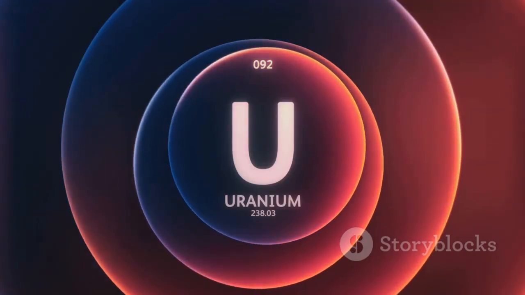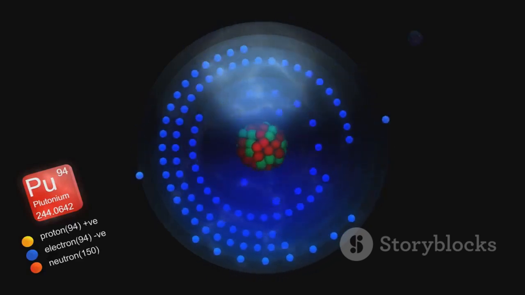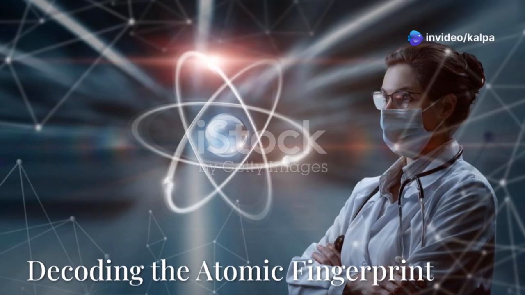These quantized energy levels are determined by the wave nature of electrons. In the quantum world, particles like electrons can also behave like waves. These stable energy levels are called quantum states, and each element has a unique set of these states, like a cosmic fingerprint determined by the number of protons in its nucleus.